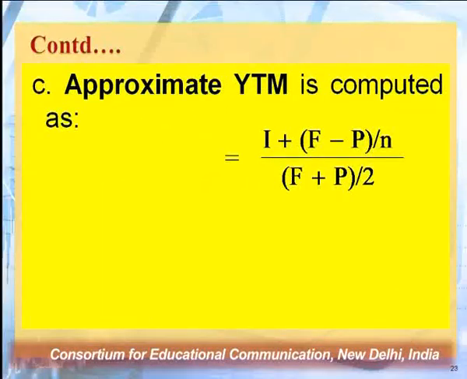The third part of the question was asking us to calculate YTM, that is yield to maturity. The approximate yield to maturity can be computed with the formula which I told you: interest plus (F minus P) upon N, divided by the average of F plus P, that is the maturity value and the price of that particular security. My dear students, when we talk about yield to maturity, it means this yield is in terms of maturity.